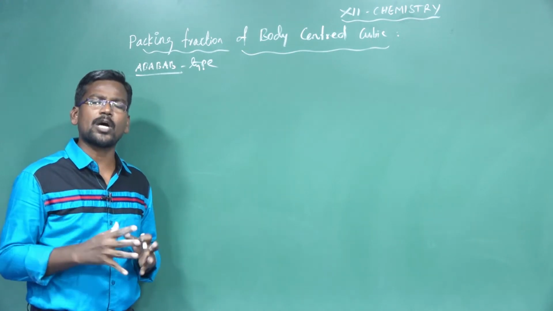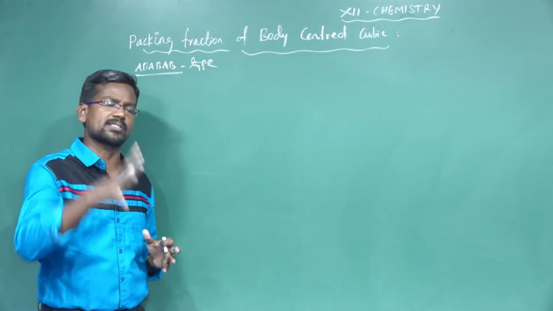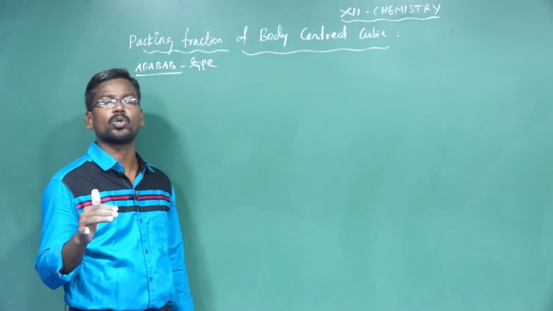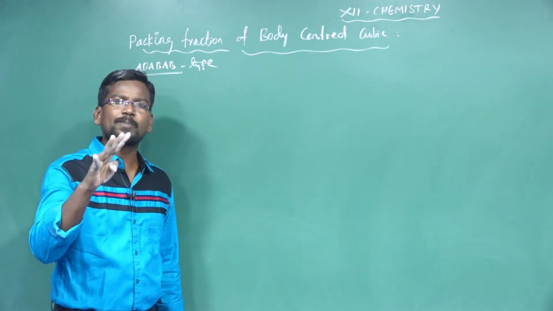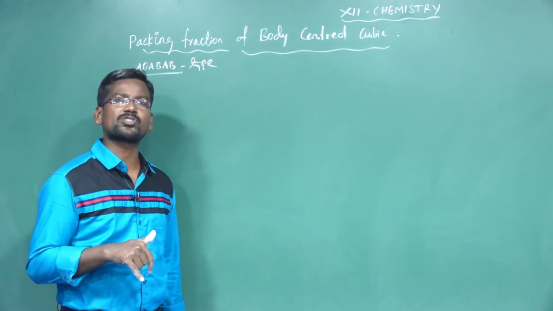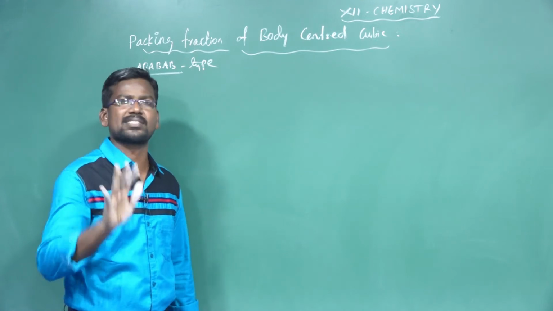So the coordination number of each sphere in body-centered cubic is equal to 8: 4 spheres on the upper layer, 4 spheres on the lower layer. In simple cubic system, the coordination number is equal to 6.